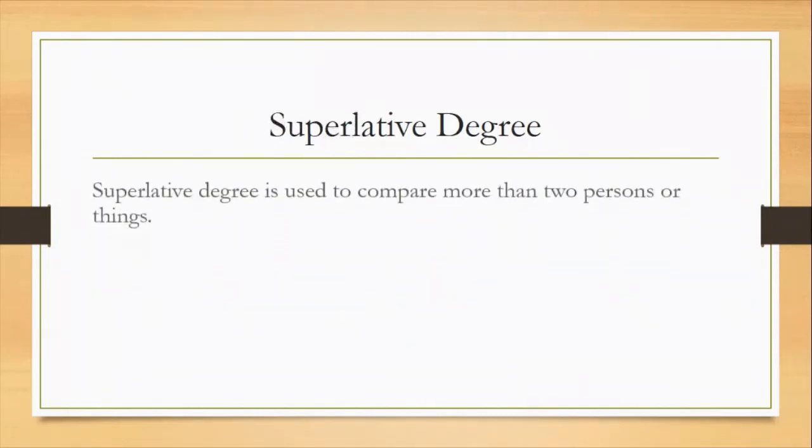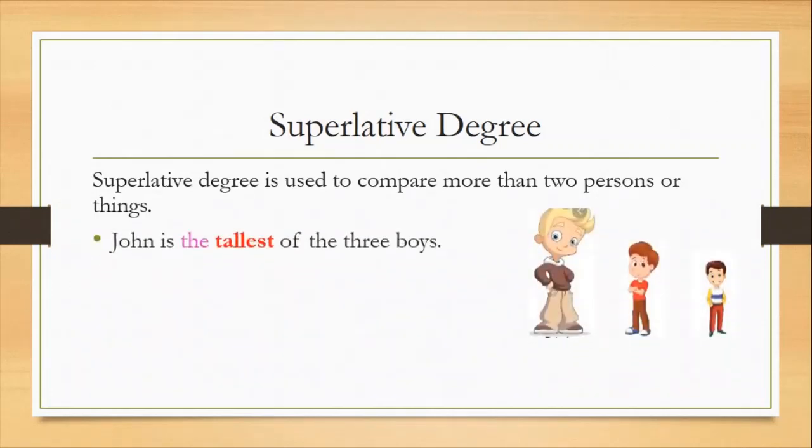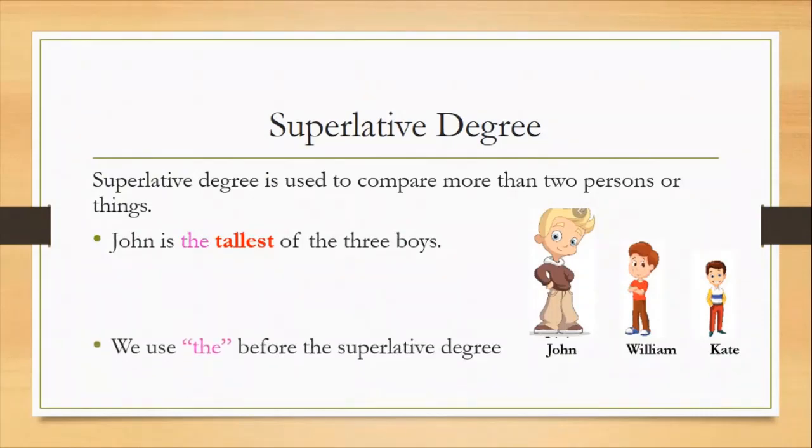Superlative degree. Superlative degree is used to compare more than two persons or things. For example, John is the tallest of the 3 boys. Here it means that John's height is the tallest of these 3. Now remember one thing, we use article the before the superlative degree. As you can notice, tallest is the superlative degree and we have written the before it.